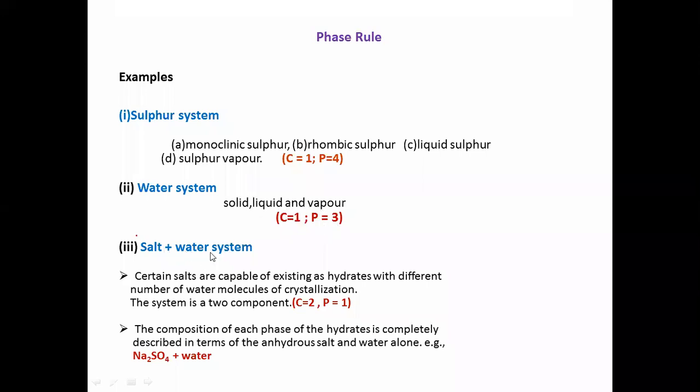And salt plus water system: certain salts are capable of existing as hydrates with different numbers of water molecules of crystallization. The system is two component, salt and water, component 2 and phase 1, that is completely miscible in one phase, liquid phase. The composition of each phase of the hydrates is completely described in terms of the anhydrous salt and water. Sodium sulfate plus water.